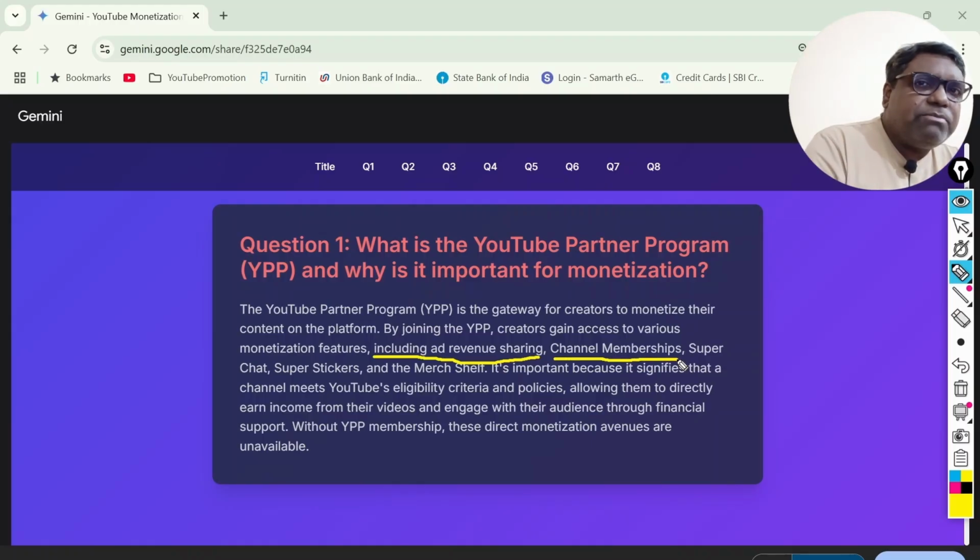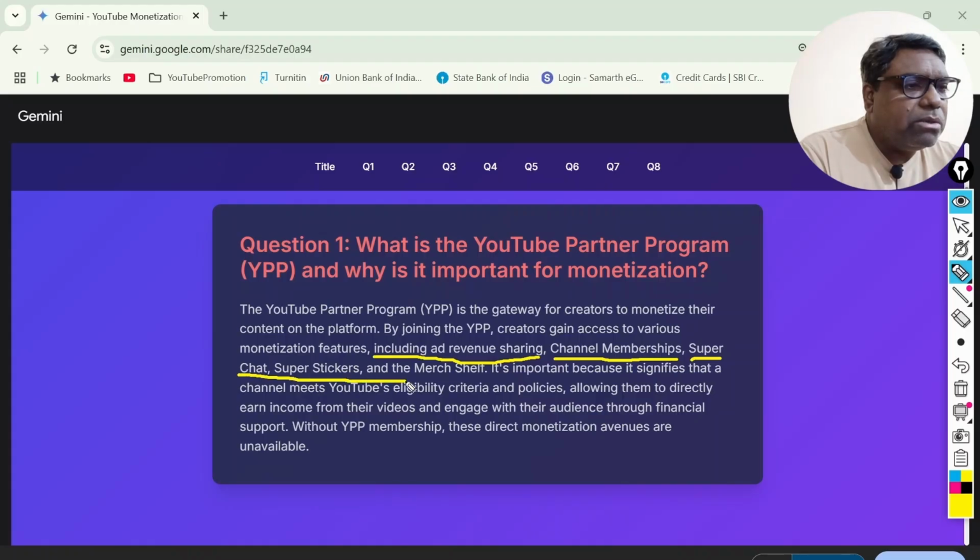This again is being explained in the last slide here. Another way of making money is through Super Chat, Super Stickers, or the merch shelf. This is also explained in the last particular slide, so we'll go with that subsequently.